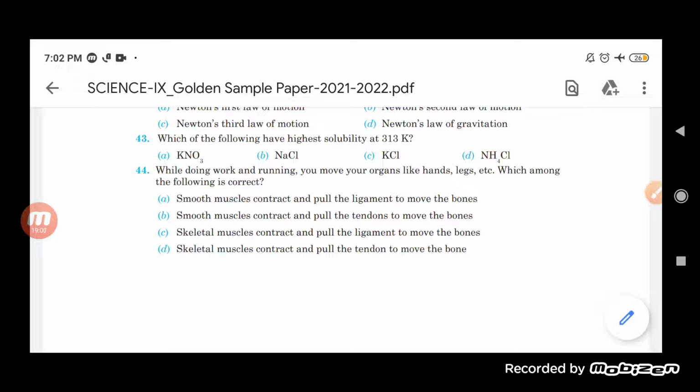So here you will find that when we start moving, it is our body organs like hands and legs that move. Now hands and legs belong to the skeletal muscle. So here the skeletal muscle contracts, and with that, tendons basically help in the movement of the bone. So what are tendons? Tendons are those which connect the muscles with the bone. So it helps in contraction, and due to which this movement occurs.